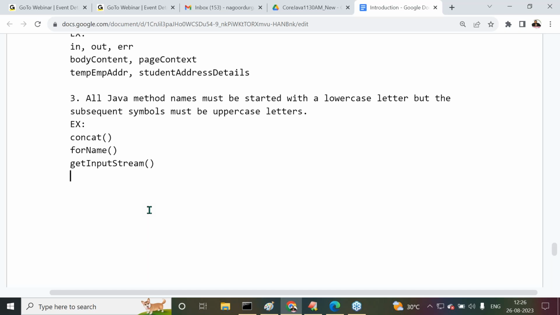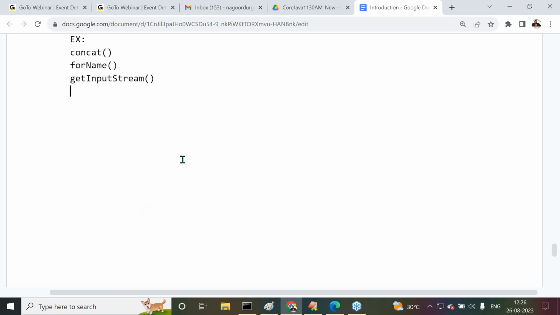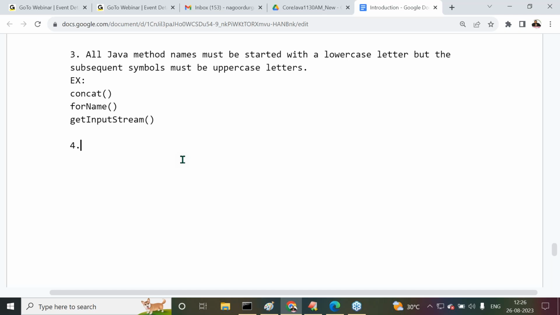Right, sir. Next one is after completion of this. All of you observe carefully. This is point number 3. Point number 4. Everybody understand it clearly. All Java constant variables. What variables? Constant variables. Normal variables are available, but I'm not talking about normal variables. In Java, constant variables are available.